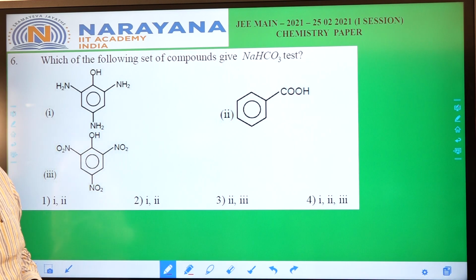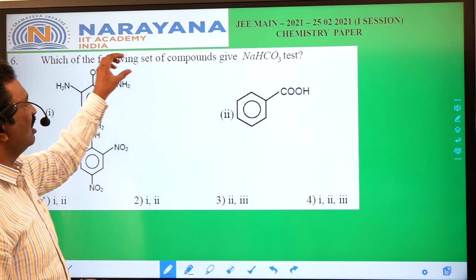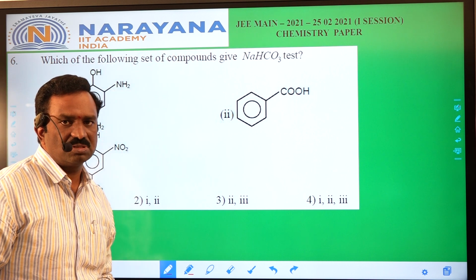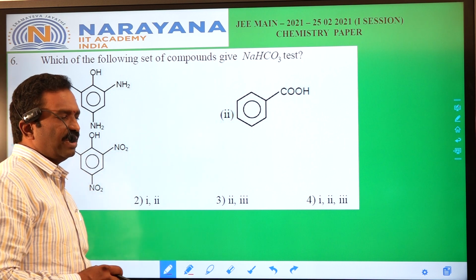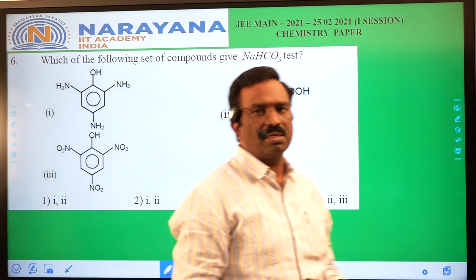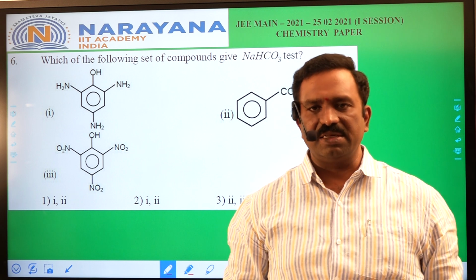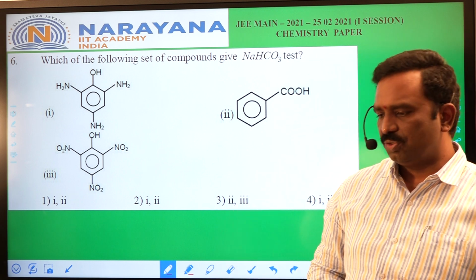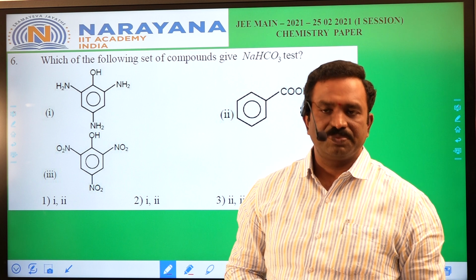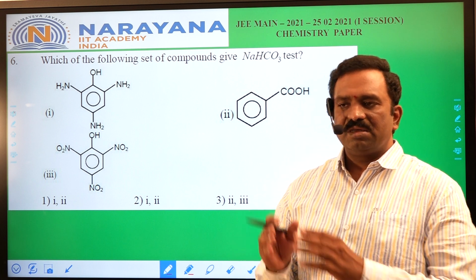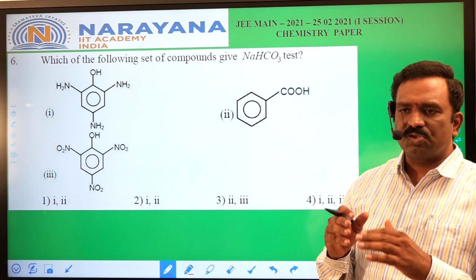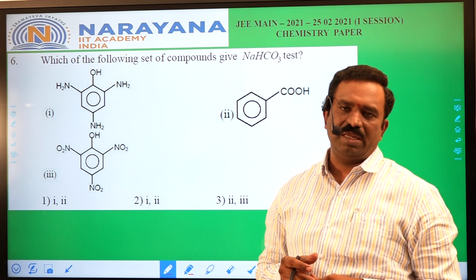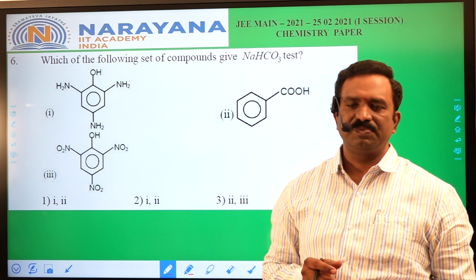Let me take this one. Sixth question, which of the following set of compounds give NaHCO3 test? NaHCO3 test is nothing but by the reaction with NaHCO3, they have to release CO2 gas. Remember, CO2 gas is released when an acid stronger than H2CO3 reacts with bicarbonates.